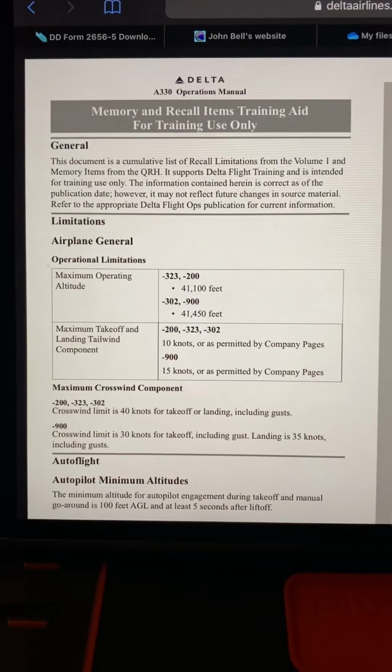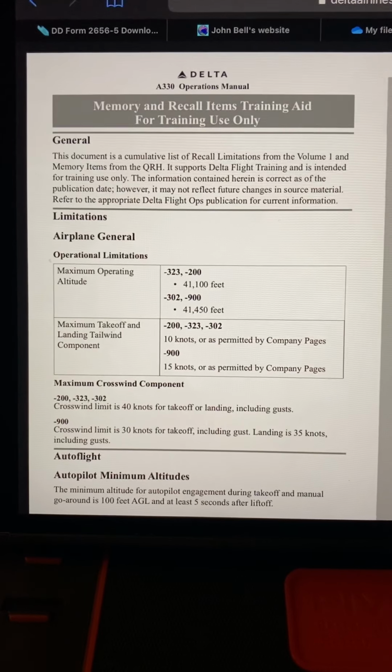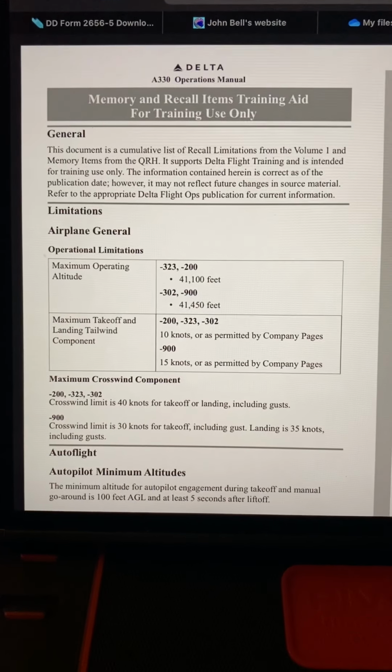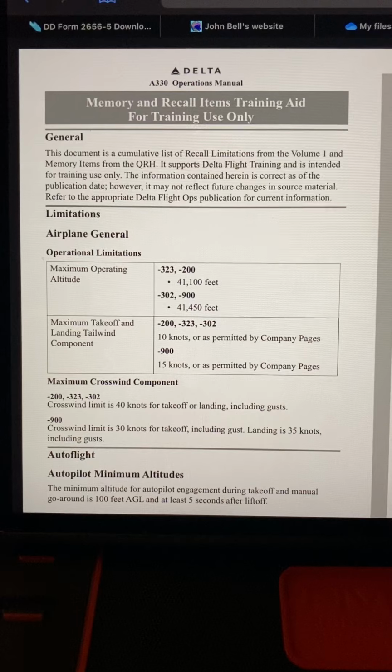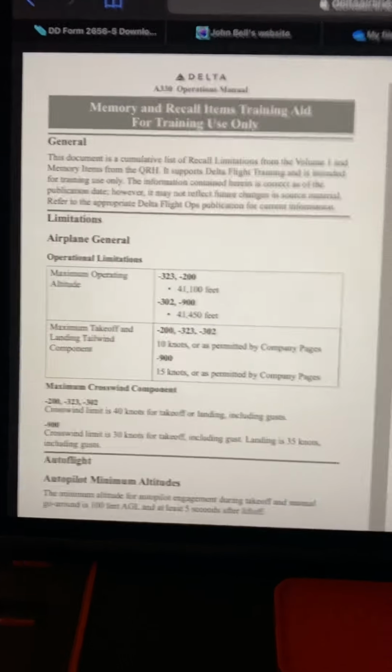Autoflight. Autopilot minimum altitudes. The minimum altitude for the autopilot engagement during takeoff and manual go-around is 100 feet AGL and at least 5 seconds after liftoff.